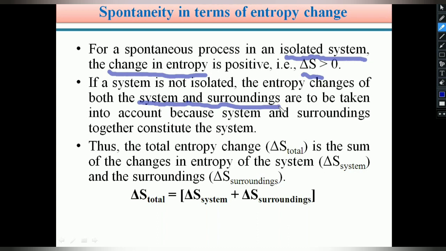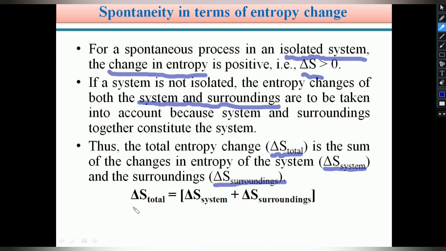Therefore, we should consider both the system and the surroundings in order to calculate the change in entropy, delta S. The total change in entropy can be represented as delta S total, the sum of the system's change in entropy and the surroundings' change in entropy.